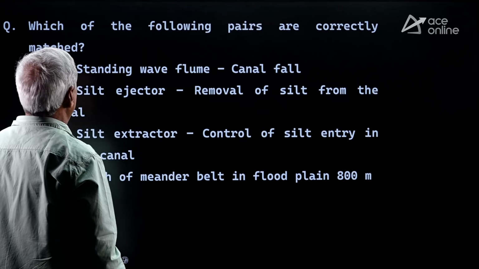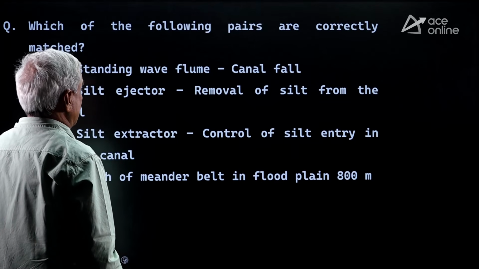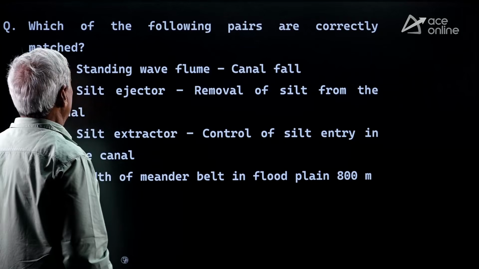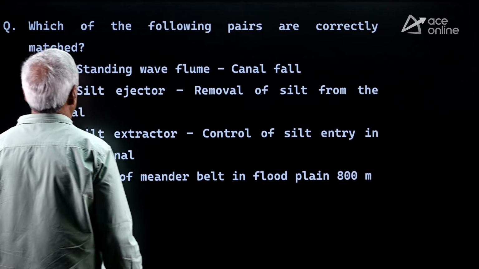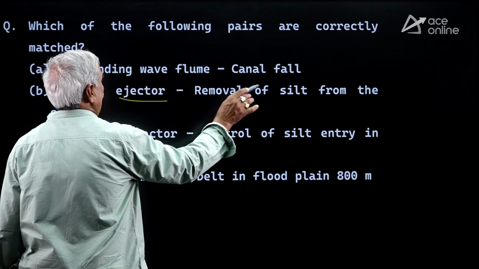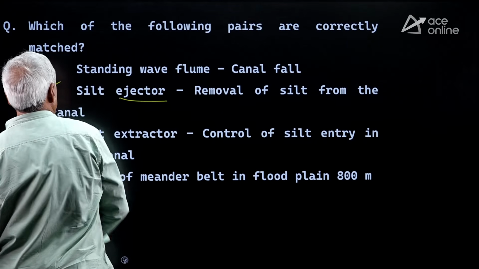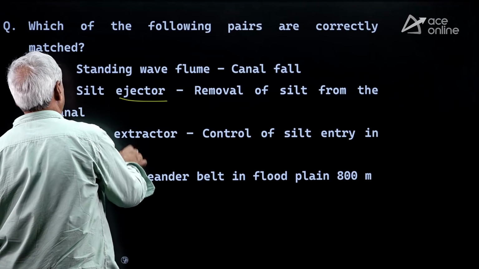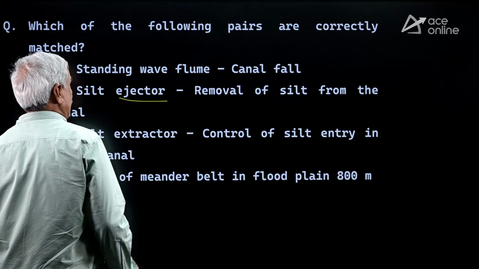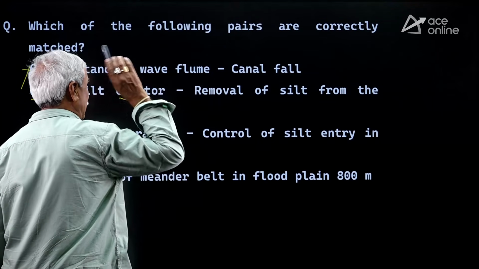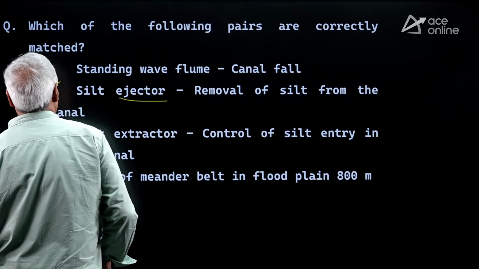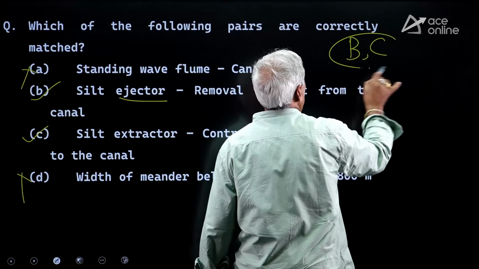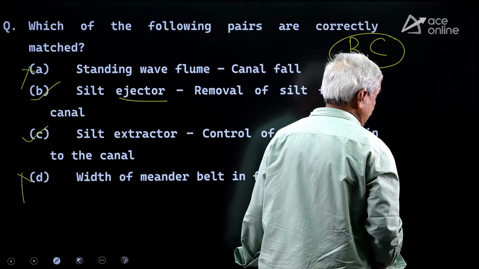Which of the following pairs are correctly matched? Standing wave flume, canal fall is not correct. Standing wave flume, it's an Ogee fall. Silt ejector, removal of silt from the canal, is correct. Silt excluder, control of silt entry into the canal from the river, yes. Width of the meander belt of the floodplain is not 800 meters, it is around 2 kilometers. Wrong. B and C are correct. Correctly matched: B and C.